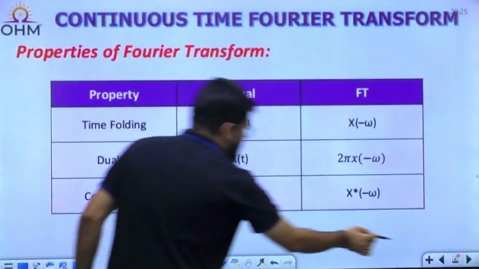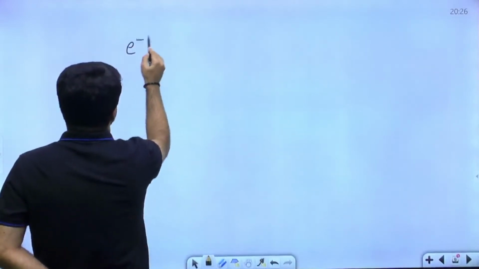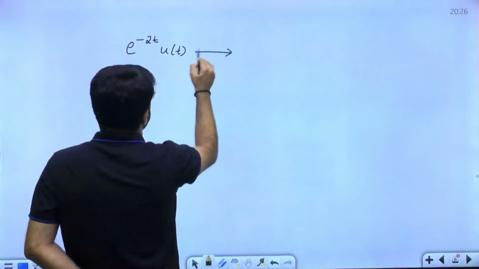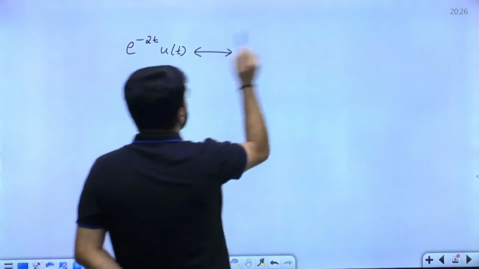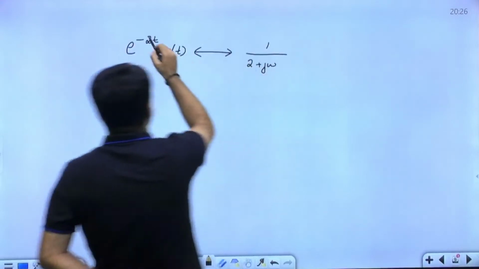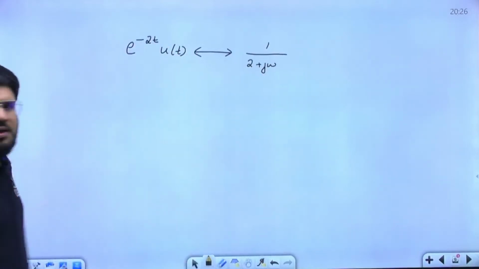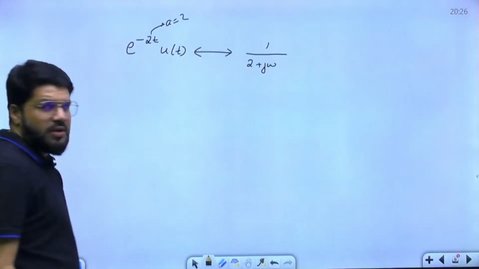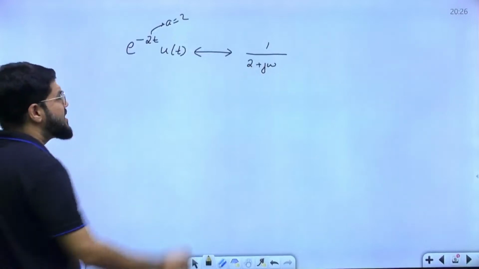Okay. Like I told you, one of the important cases, e power minus 2t u(t). What is the Fourier transform for e power minus 2t u(t)? The Fourier transform is 1 upon a plus j omega. That is 1 upon 2 plus j omega, because I have taken a equal to 2. Right? This is what I have taken, a equal to 2. Okay. What does duality say?